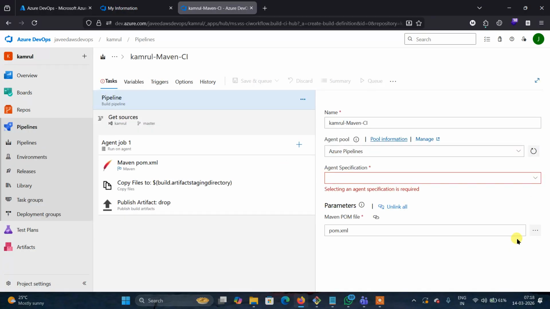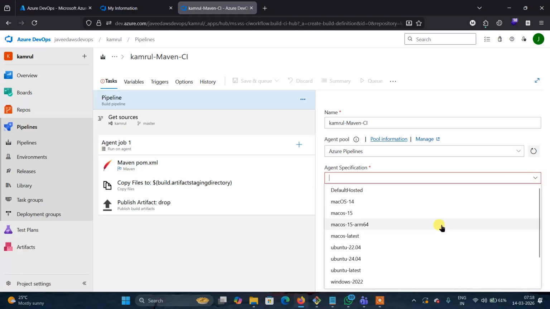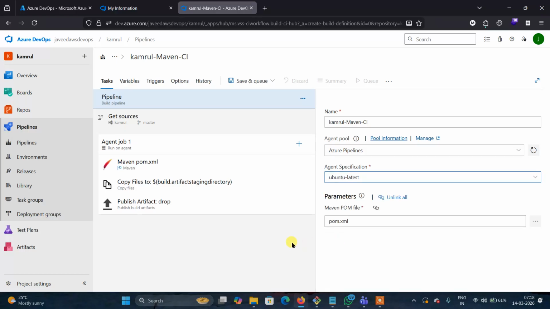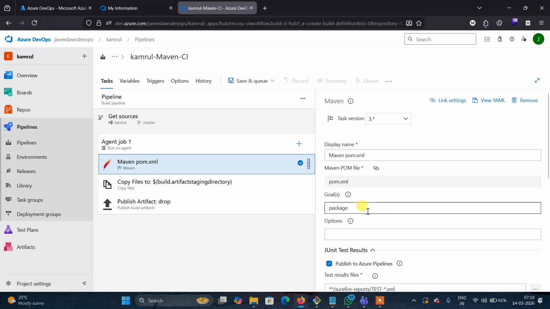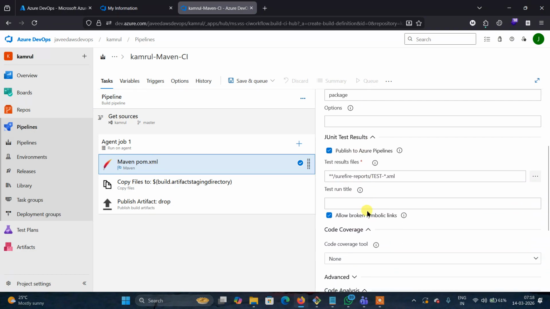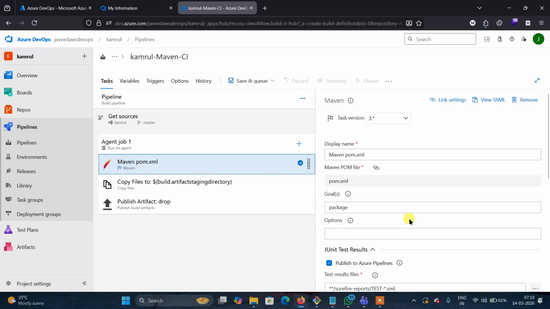Understood? Here, everything will be automatically taken. Now here, in the pom.xml file, there is a package, and automatically the package is there, where the test cases are.